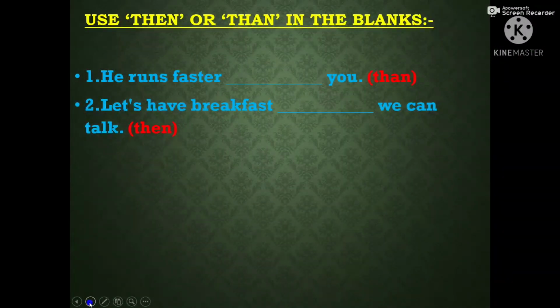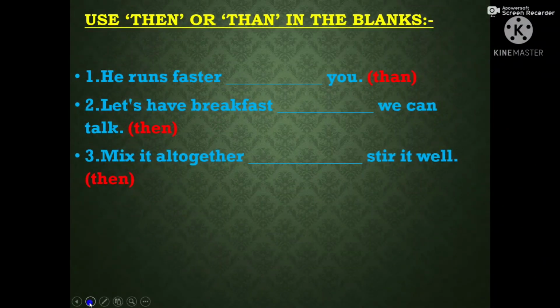Next one, let us have breakfast, then we can talk. Here then means after. So first we will have breakfast, after that we can talk. So here then will be used. Next, mix it all together, then stir it well. So first we will mix, then we will stir. So here then also means after. So we use then. Mix it all together, then stir it well.